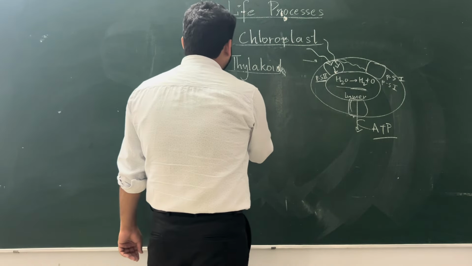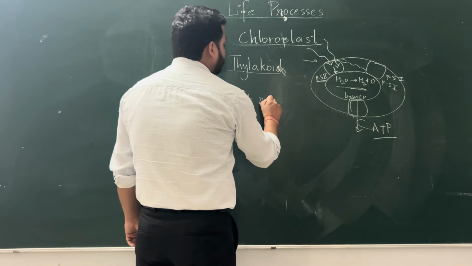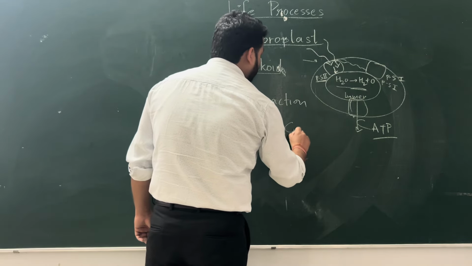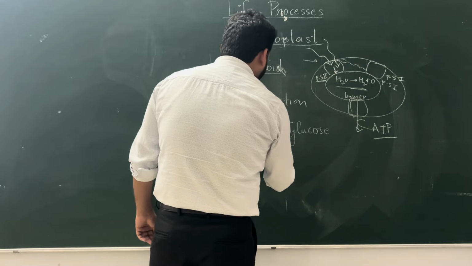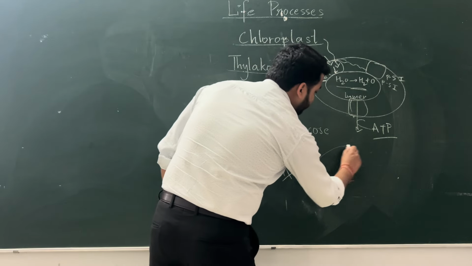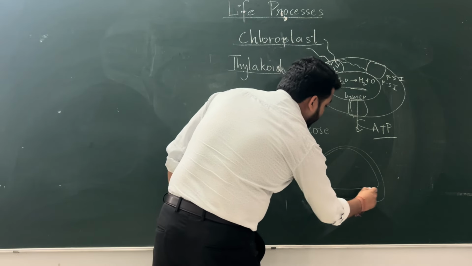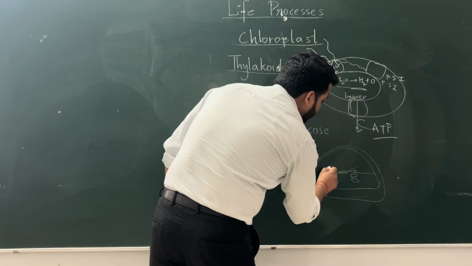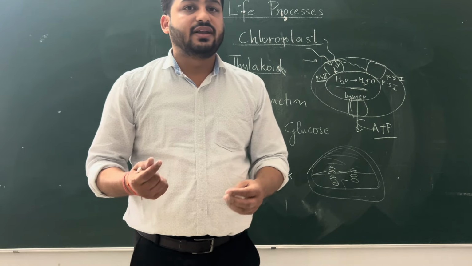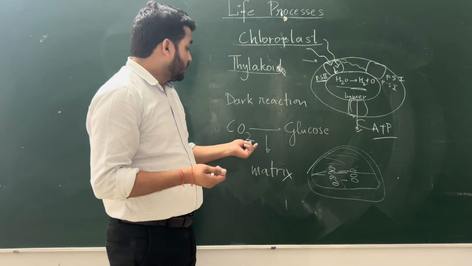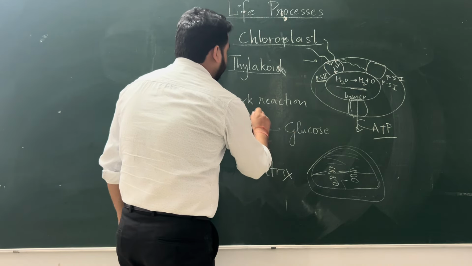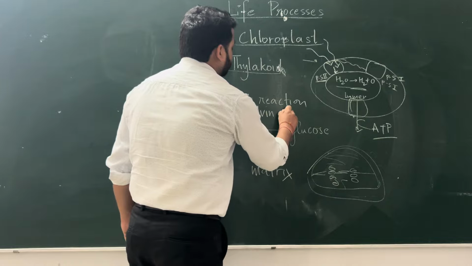Next reaction is dark reaction. Dark reaction is conversion of carbon dioxide into glucose. This occurs in the matrix. We made it like this, and these are thylakoids and granum. And this whole part helps to convert carbon dioxide into glucose. And there is one cycle that occurs, and that is called the Calvin cycle.